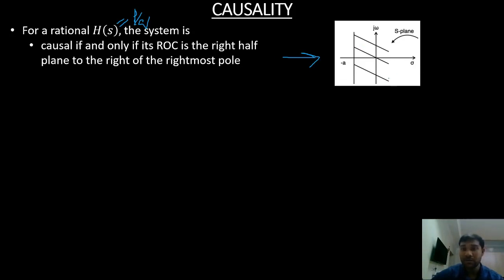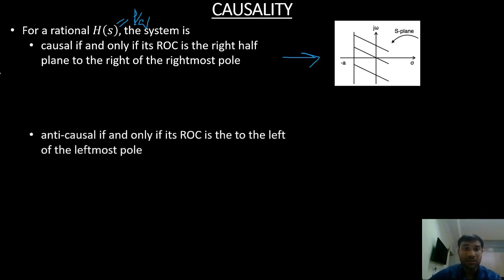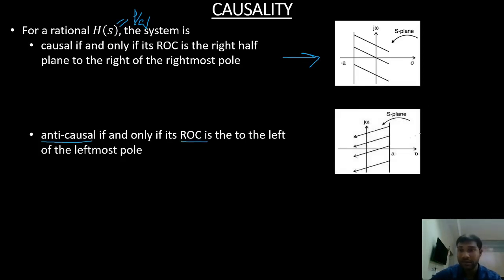If the ROC is to the left of the leftmost pole, then we call such a system an anti-causal system. The system is anti-causal when the ROC is left of the leftmost pole. Suppose this is my leftmost pole and I have multiple poles here, B, C, and so on. The leftmost pole is A and my ROC is towards the left of the leftmost pole. Then I call the system anti-causal.